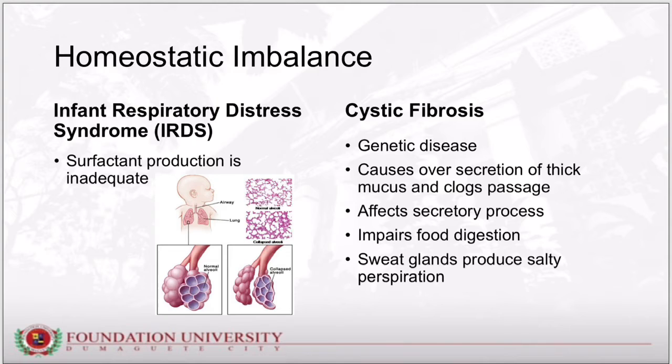It is a genetic disease, an inherited disorder that causes damage to the lungs. It oversecretes a thick mucus that clogs the respiratory passages and puts a child at risk for fatal respiratory infections. It also affects other secretory processes, impairs food digestion by clogging ducts that deliver pancreatic enzymes and bile to the small intestine, and makes sweat glands produce extremely salty perspiration.